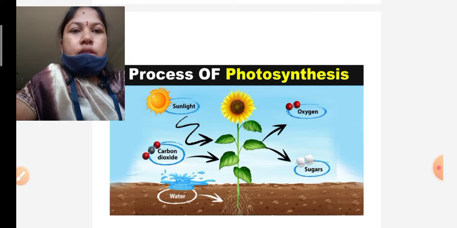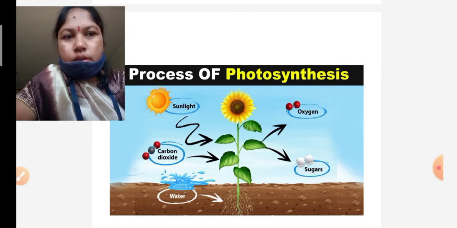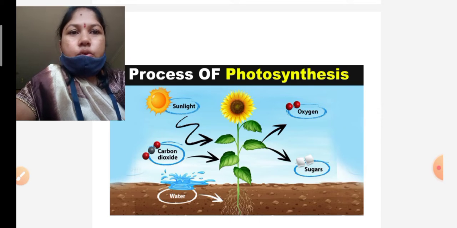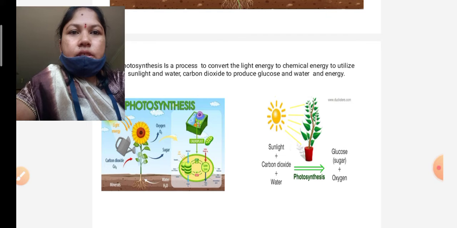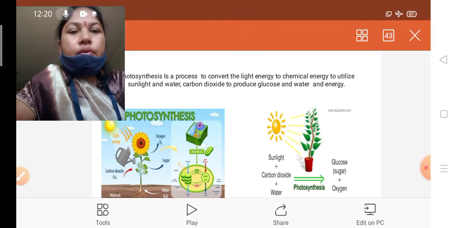Those simple things are sunlight, carbon dioxide and water. After photosynthesis, we can produce oxygen and carbohydrates, nothing but glucose. This is the photosynthesis process, converting simple molecules to complex molecules. It can produce glucose and water.